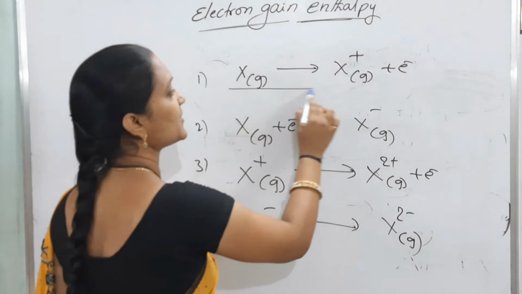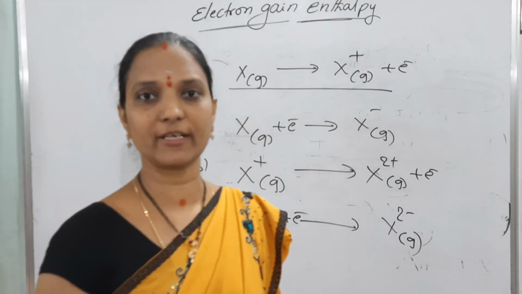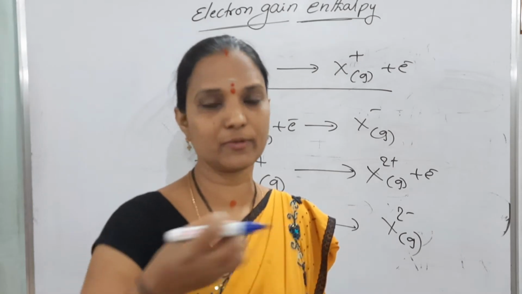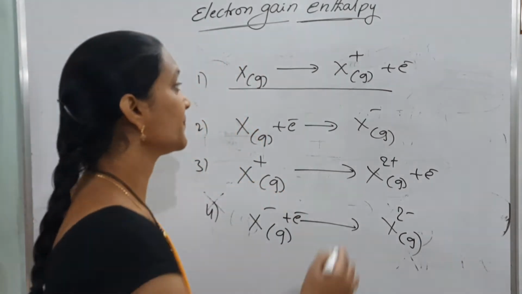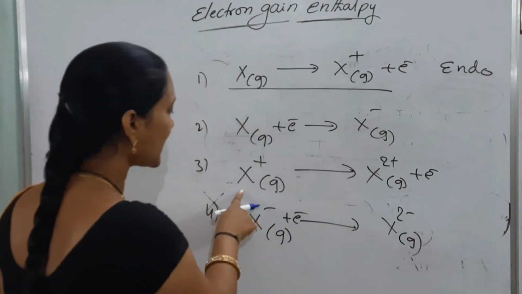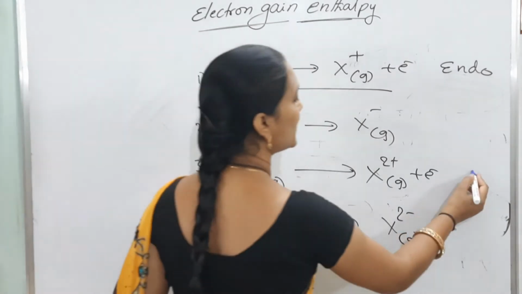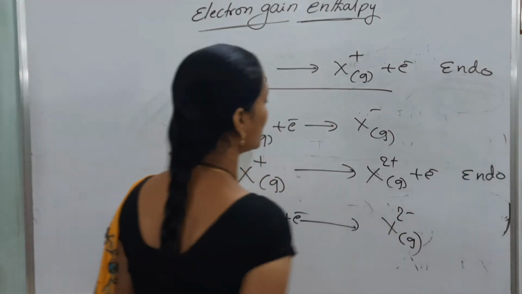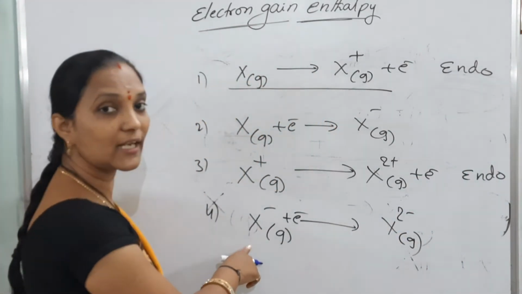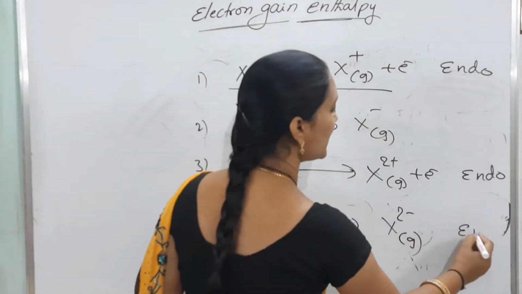See this one, first ionization enthalpy. Any ionization enthalpy is definitely endothermic, because removing an electron requires energy. This one is endothermic. This is second ionization enthalpy. One more electron we are removing. It is also endothermic, requires energy. Now this one is second electron gain enthalpy. One more electron we are adding. This is endothermic.